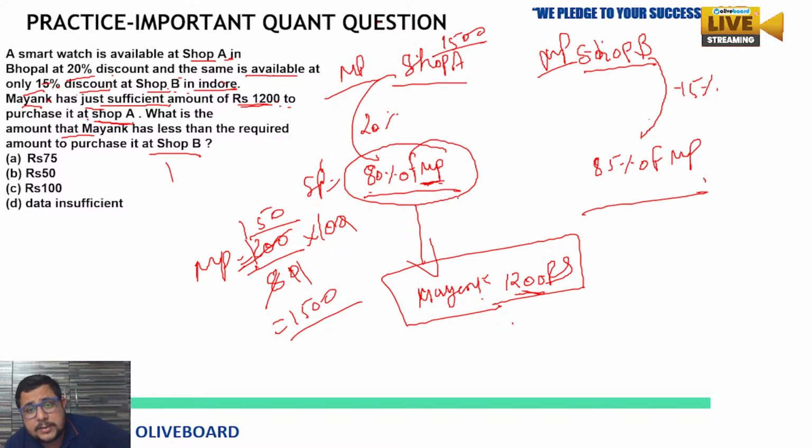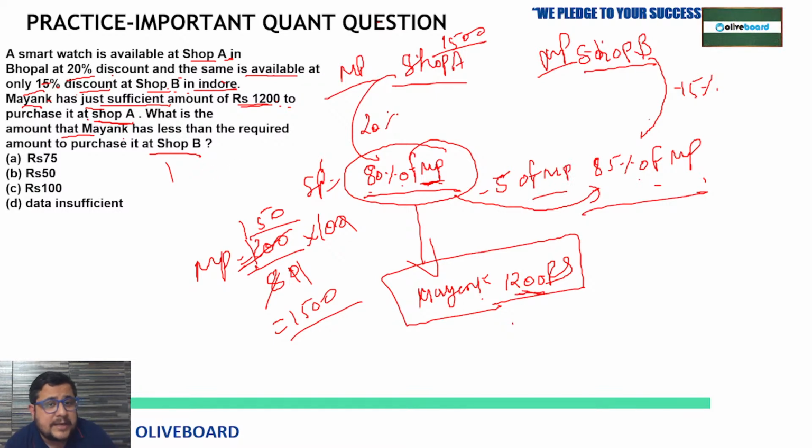And now one more thing. As you can see, the difference is what? 80% of marked price, 85% means 5% of marked price. Because what are they asking? How much amount Mayank has less than the required amount to purchase it at shop B? So how much less he is having? This 5% of marked price less. So marked price is 1500. 5% of 1500 would be what? 10% is 150. Half of that means 75. Clear? Very good, Vaishali.